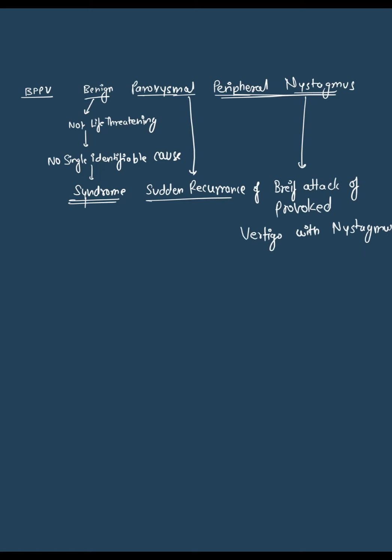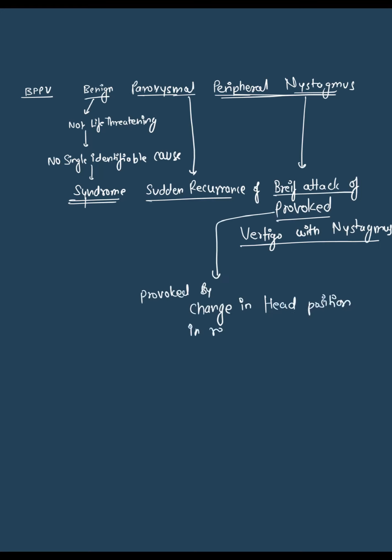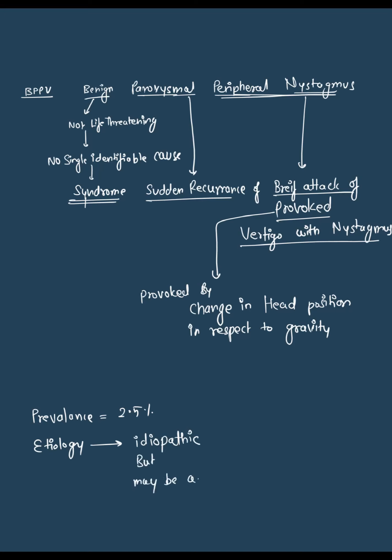It is a brief attack of provoked vertigo with nystagmus. Provoked means it is provoked by change in head position with respect to gravity. The prevalence of BPPV is 2.5% in the population, and the etiology is usually idiopathic, but it may be associated with head trauma or vestibular neuritis cases.